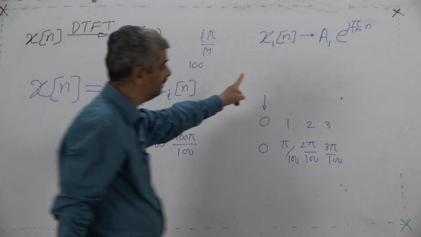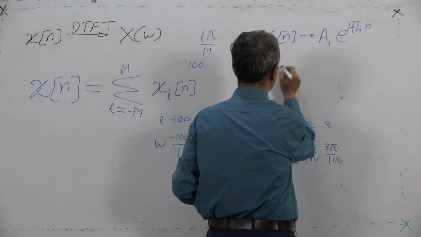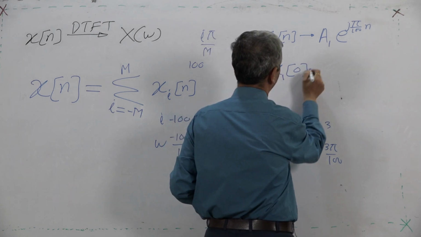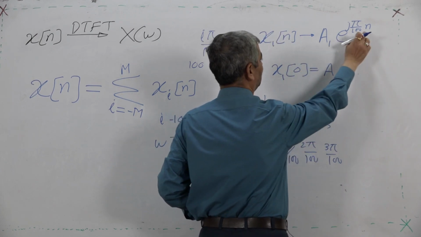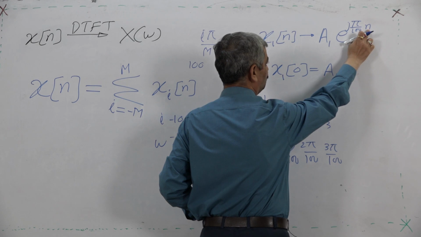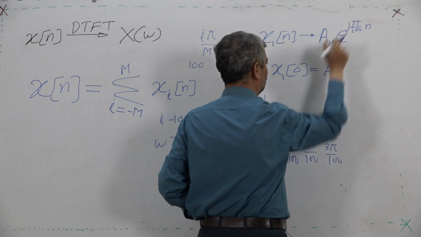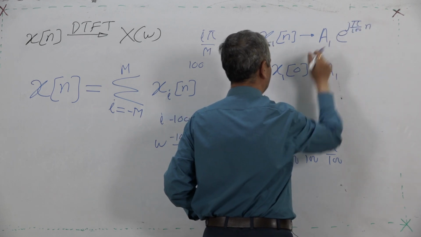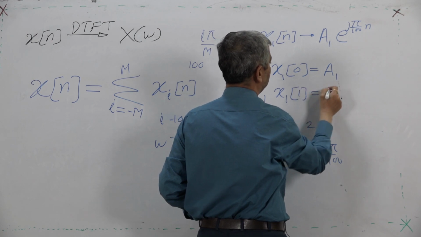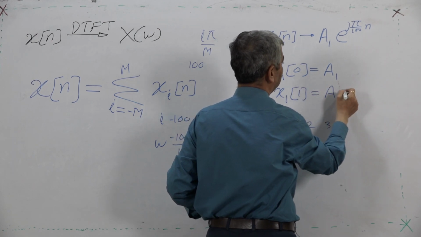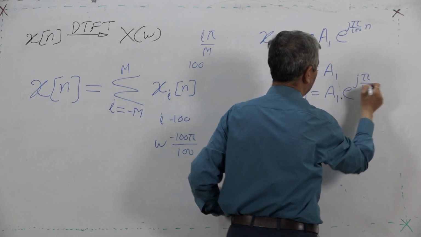Listen very carefully now, for n equal to 0, what is x10? x10 is a1, because for n equal to 0, this is 0, this is 1. What is x1? It is a1 e raised to j pi by 100.